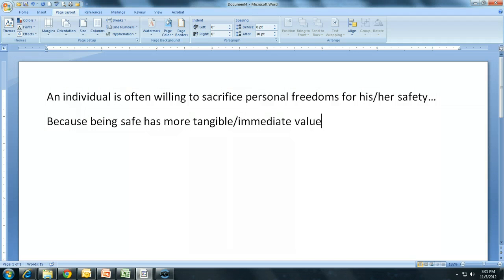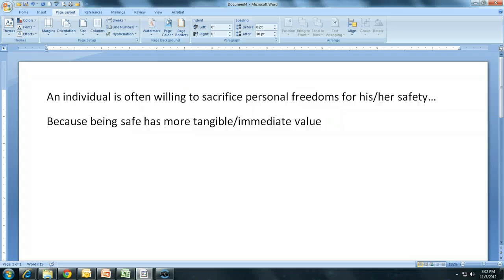Having freedom is not necessarily vital to survival, but being safe is. If you look at something like Maslow's hierarchy of needs, that's true. And so while freedom is kind of an idealistic thing that we all want, safety is kind of the actual tangible thing that we have to have. And so that's my first one.